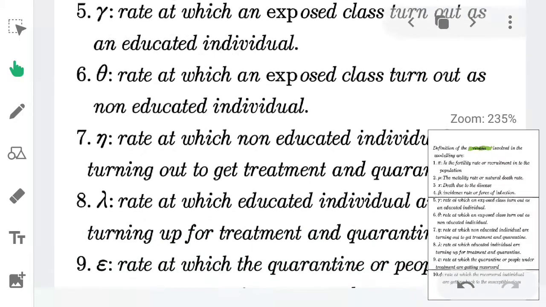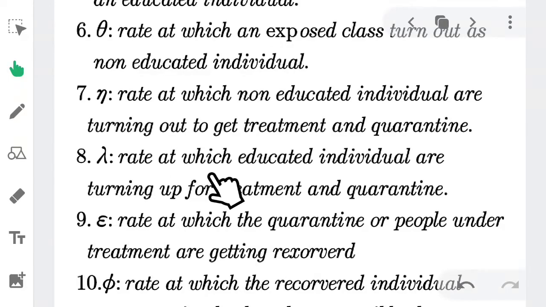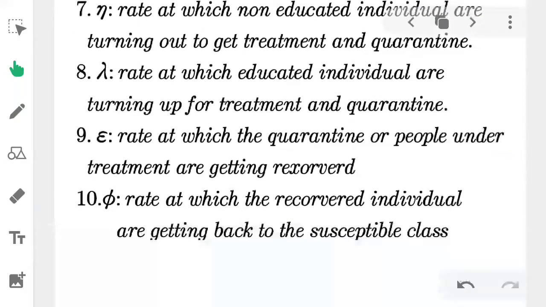You have lambda to also represent the rate at which an educated individual turns up for treatment and quarantine. You have epsilon to represent the rate at which people under treatment are recovering. You have xi to represent the rate at which people that have recovered are getting back to the susceptible class, to get back to being infected by the disease.